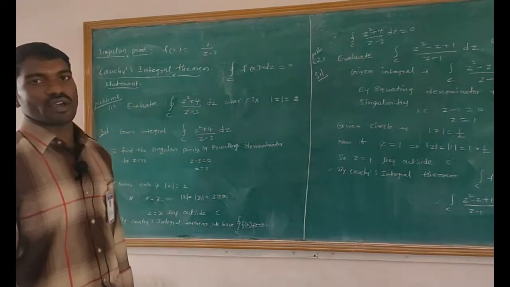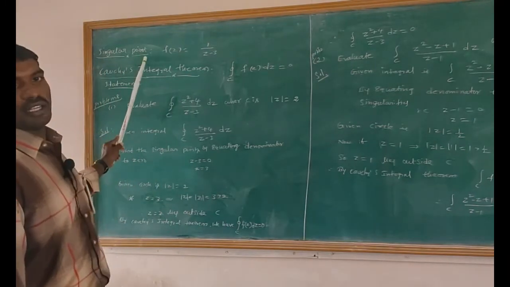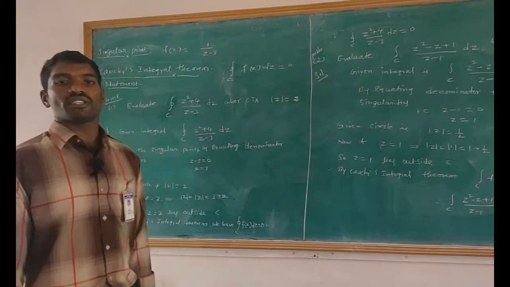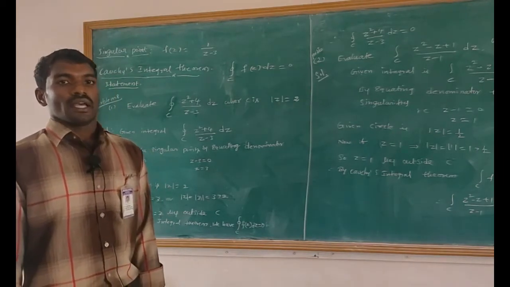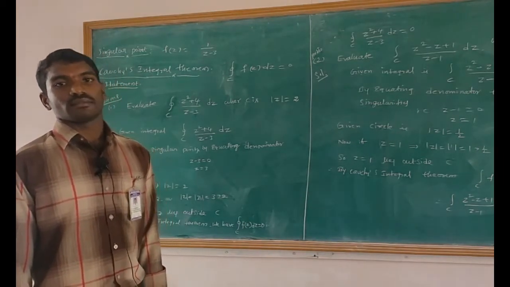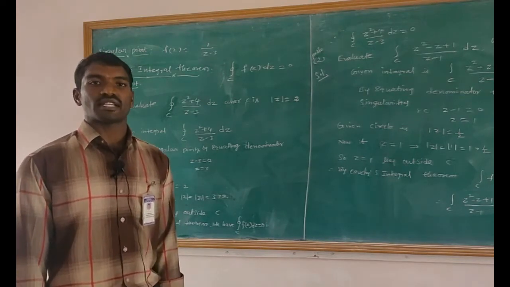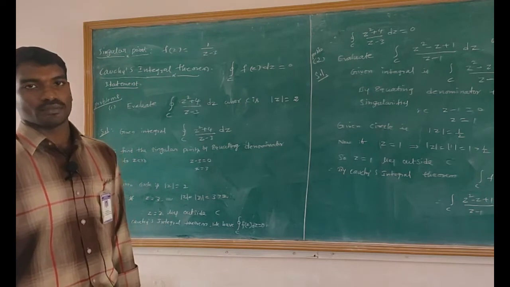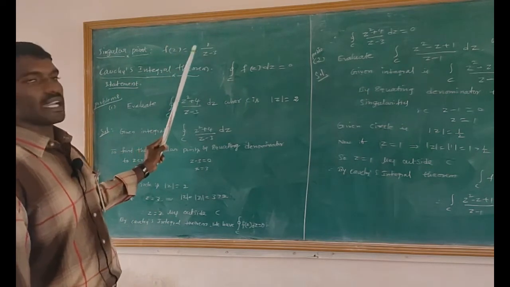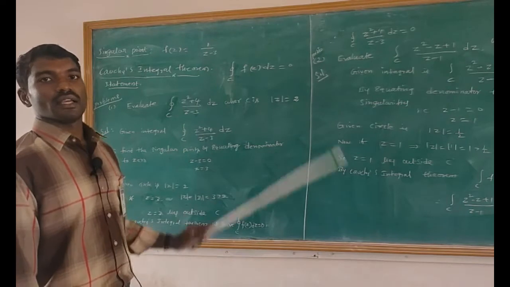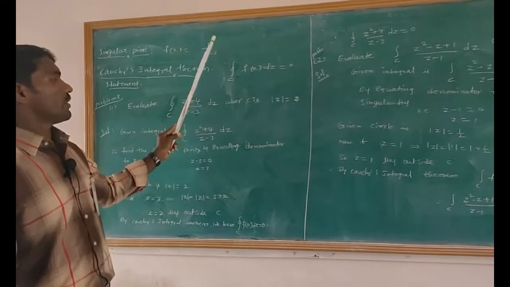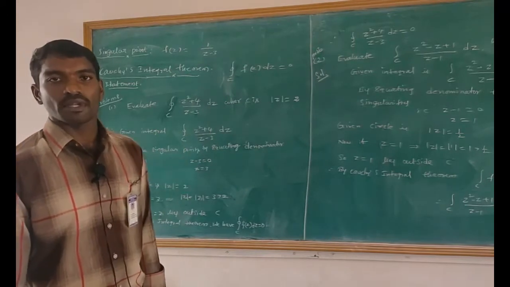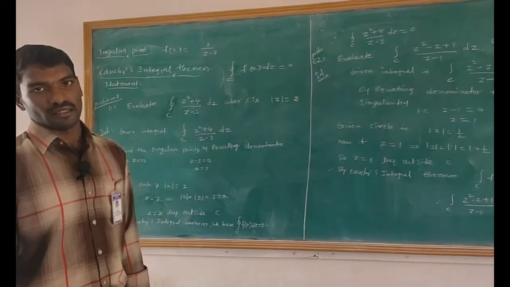Then let us move on to the next one, that is singular point. The definition of a singular point: a point at which the function f of z is not analytic is called a singular point. For example, f of z equals 1 divided by z minus 3, which is analytic everywhere except z equals 3.